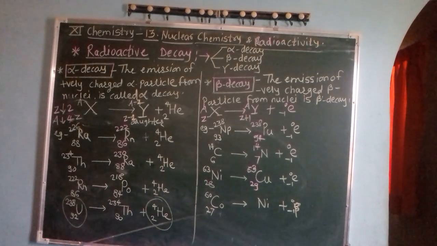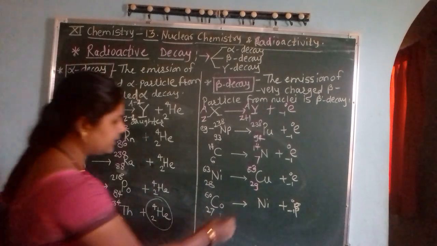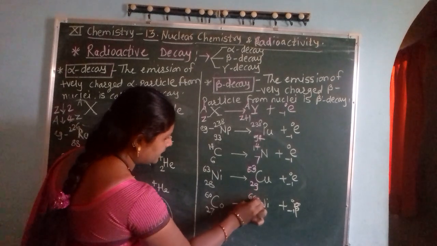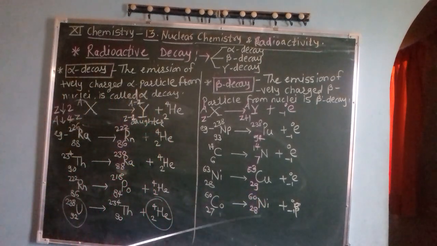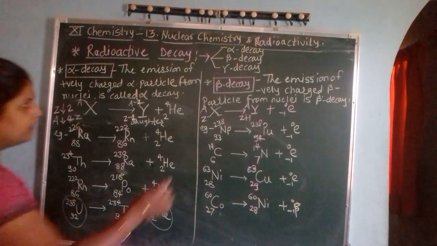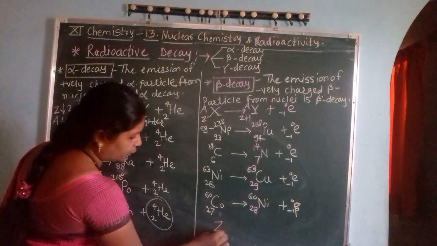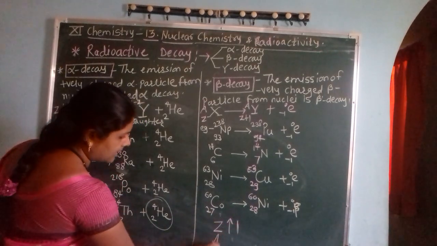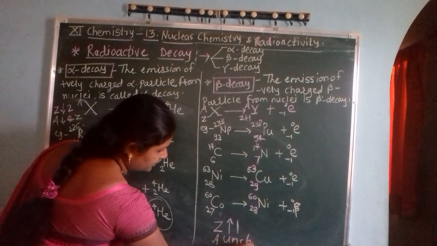Cobalt 27, 60 forms nickel by loss of one beta particle with proton number increased by 1 and mass number constant. It is called beta decay. Means for beta decay, atomic number increases by 1 and mass number will be unchanged.